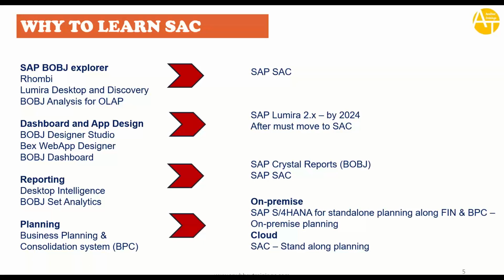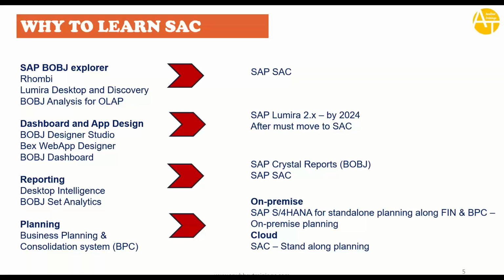You can continue to use SAP Lumira 2.x until 2024. But after that, you must also go to Analytics Cloud as part of the strategy. So you can see the major part of the BI portion, which is currently done with BOBJ solutions, is now going to be done using Analytics Cloud. Regarding reporting, where you were using Desktop Intelligence or BOBJ Set Analysis, you can use BOBJ Crystal Reports or you can also use Analytics Cloud.